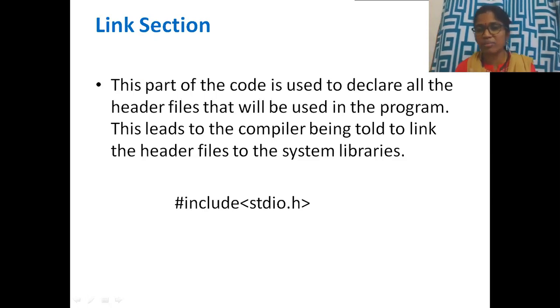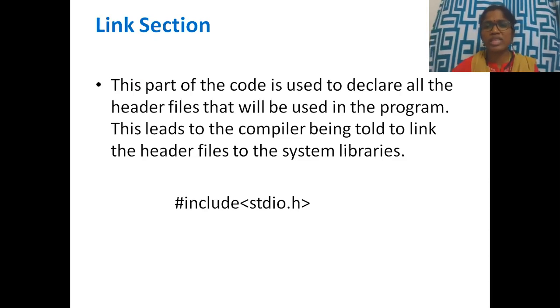We call it hash sometimes, but actually the symbol name is pound symbol. Pound followed by include. Include is a keyword in C language. A keyword is nothing but a predefined word in the C library, words used for some data. So hash include followed by the standard input output header file is used to include input output information into my program.